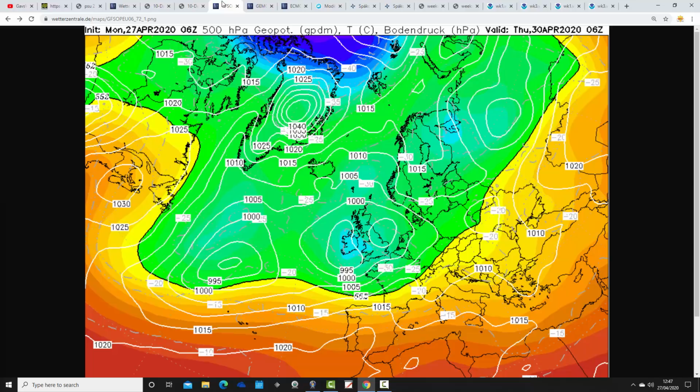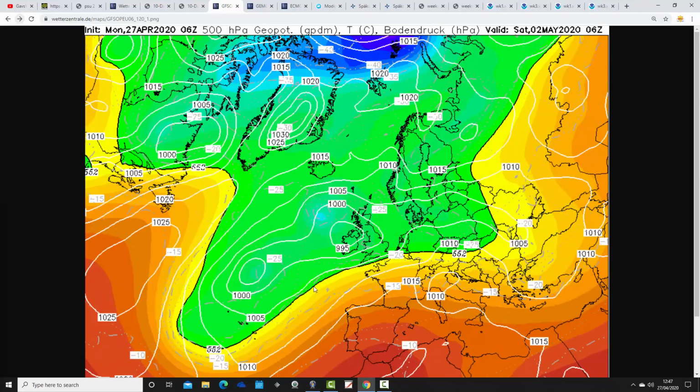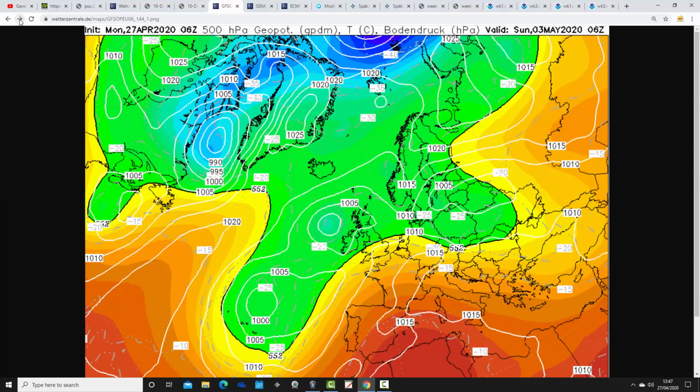But look at that, we end this exceptionally dry and high pressure dominated April under a deep area of low pressure. So obviously we're going to be seeing showers, if not longer spells of rain, on Thursday and into Friday. Might get a brief little weather window, but probably not for long. The next low is coming in there as we move through into the weekend.